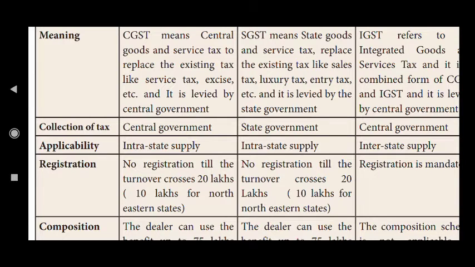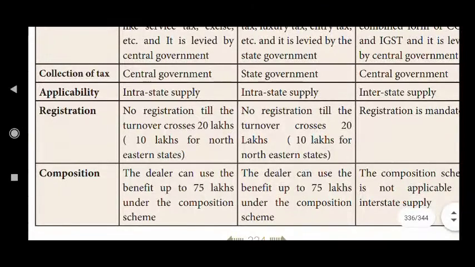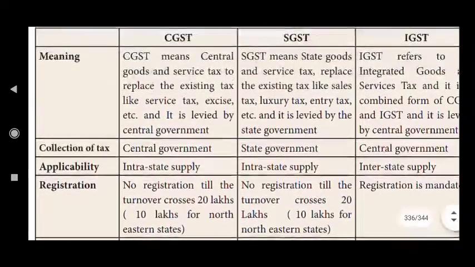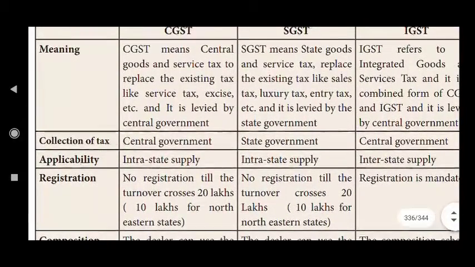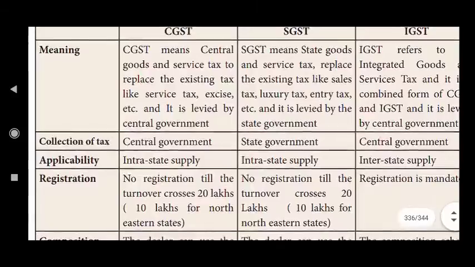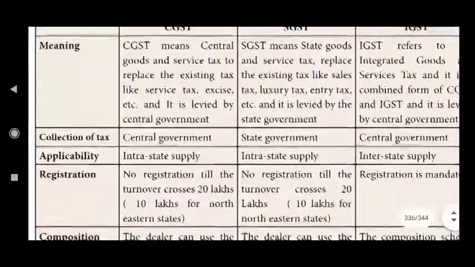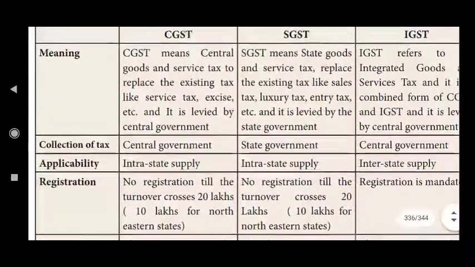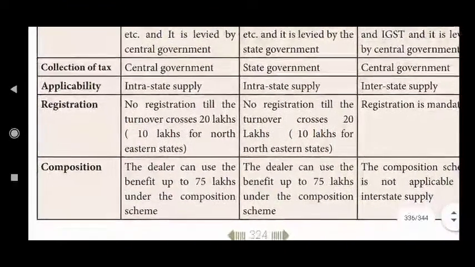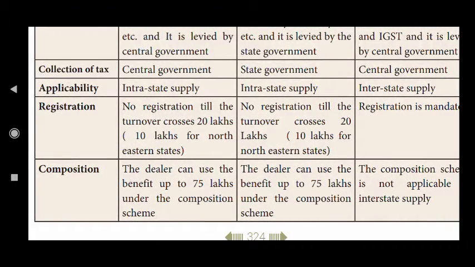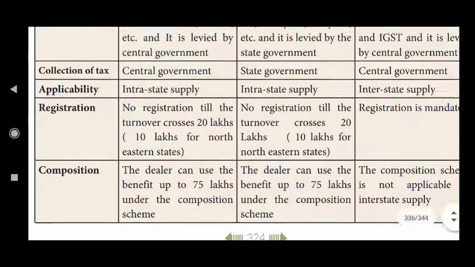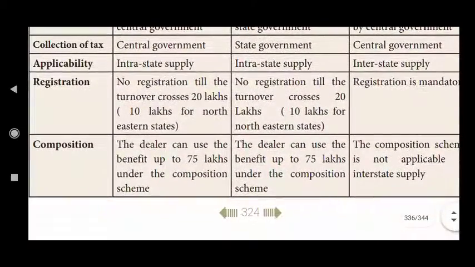Applicability: intra-state supply. Registration: no registration till turnover crosses 20 lakhs for CGST. No registration till the turnover crosses 10 lakhs for northeastern states, and Himachal Pradesh and Uttarakhand. Then registration is mandatory for IGST. Composition: the dealer can use the benefit up to 75 lakhs under the composition scheme. Here also it is 75 lakhs under the composition scheme, and the composition scheme is not applicable in interstate supply.